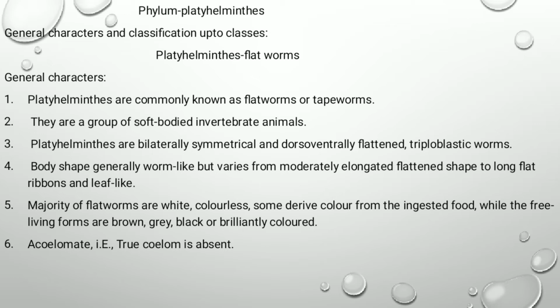That is bilateral symmetry. They are triploblastic, that is made up of three germ layers: endoderm, mesoderm, and ectoderm. They are acoelomate, that is true coelom or cavity is absent. The space in between the various organs are filled up by a tissue which is known as parenchyma. These animals have presence of cuticle, or the body surface is covered by cuticle. Ingestion is through mouth or general body surface.